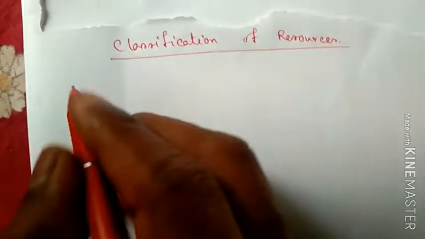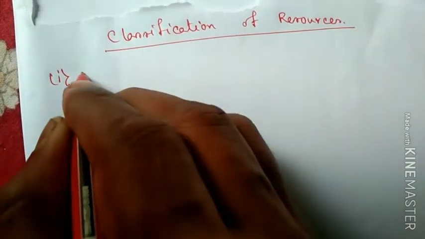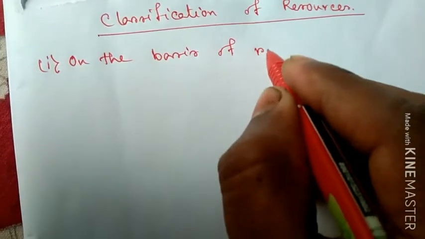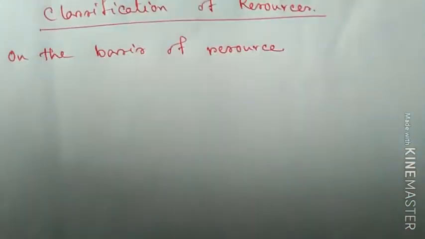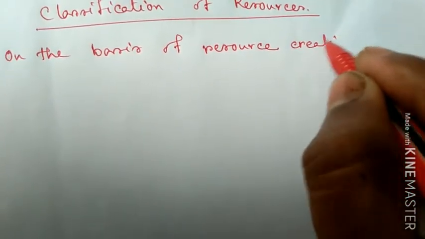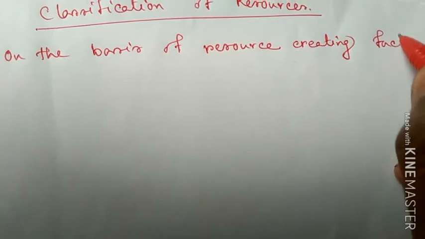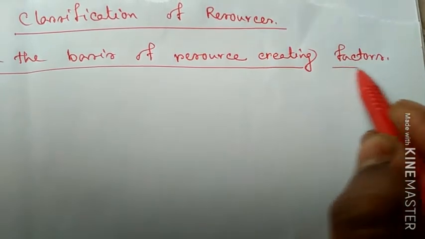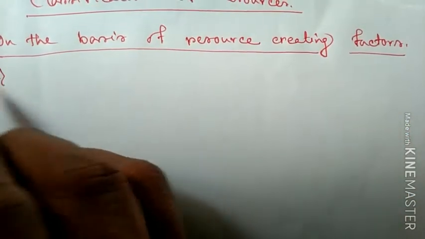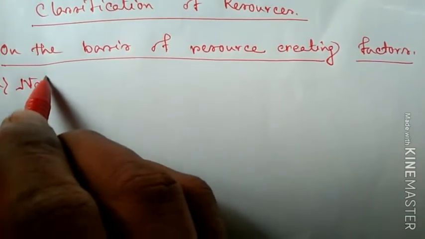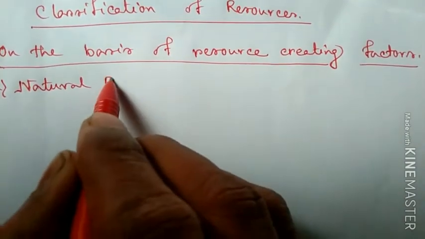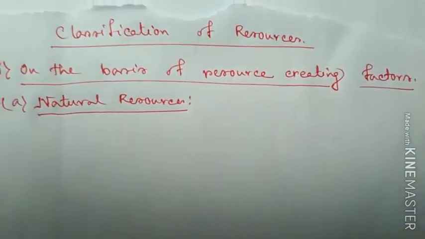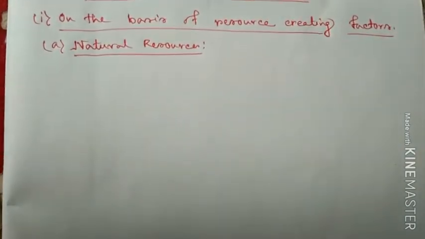First basis is on the basis of resource creating factors. Particularly on the basis of resource creating factor, we broadly subdivide the resources into three types. One is called natural resources, another one is called human resources, and another one is called cultural resources.